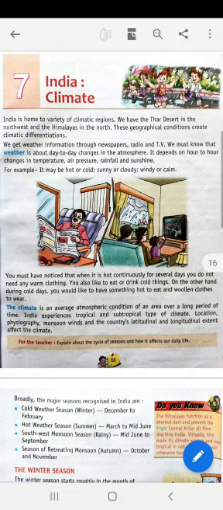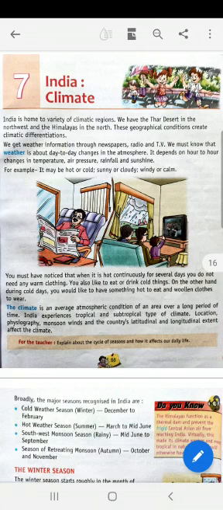India is home to a variety of climatic regions. We have the Thar Desert in the northwest and the Himalayas in the north. You have read about the Thar Desert, which lies mostly in Rajasthan. It is in the northwest. And the Himalayas, you have also read about. It's in the north.